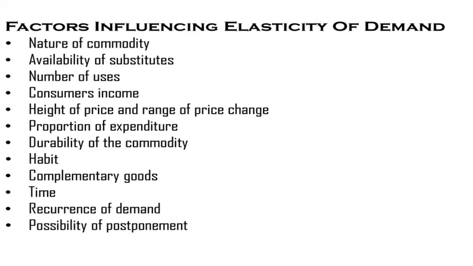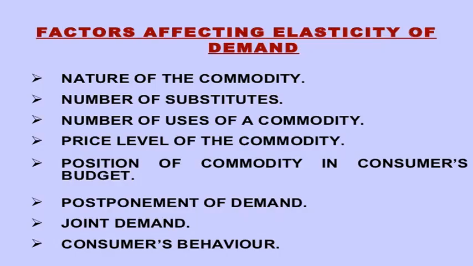Degrees of postponement of demand. In that, first one, possibility of postponement. If the consumption of a commodity can be postponed, then it will have elastic demand. On the contrary, if the consumption of the commodity cannot be postponed, then the demand is inelastic. The demand for rice or medicine cannot be postponed, while the demand for cycle or umbrella can be postponed. We can postpone the purchasing of some commodities, for example, shoes, refrigerator, cycle, umbrella, etc. If the price of these commodities rises, people will postpone their purchases. Their demand falls very much, so demand of these goods will be elastic.